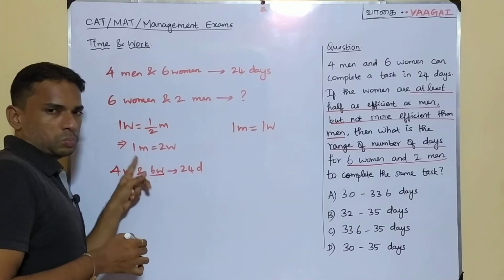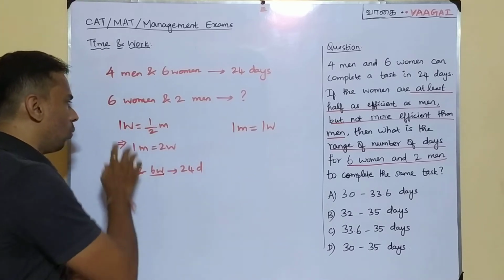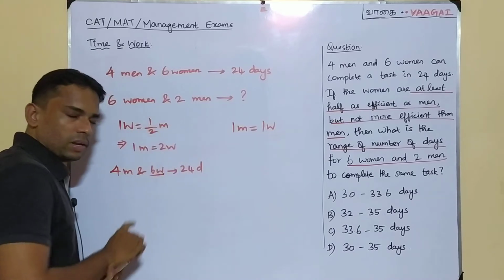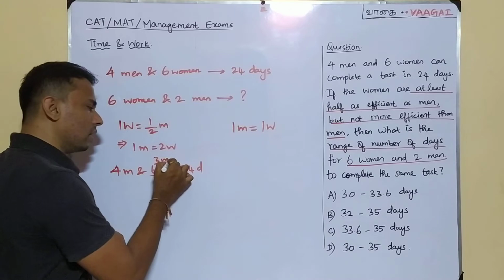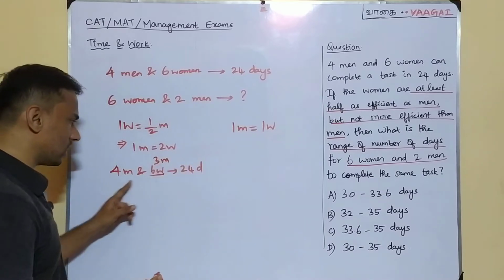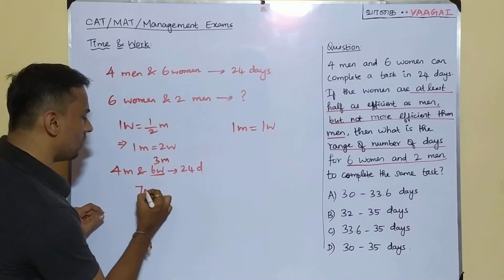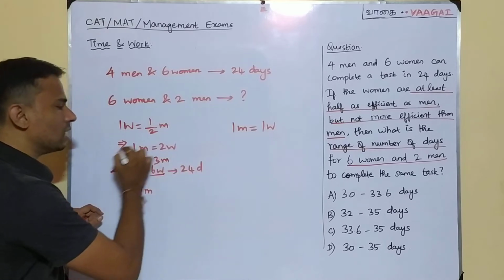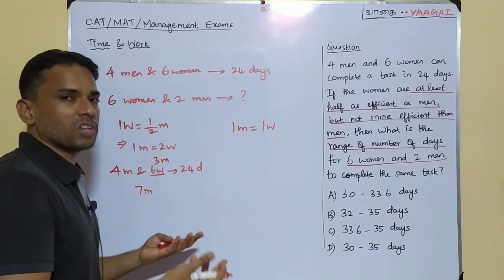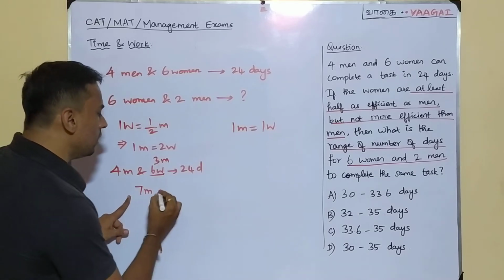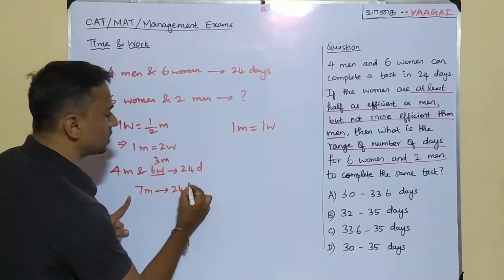This is what is implying this. Both are equivalent only. So if 1 woman is equal to half man, then 6 women equal to how many men will it be? This will be equal to 3 men. Is it or not? Very simple, right? So that means this entire team will become 7 men. That is this team, 7 men. We are just totally changing that entire team in terms of men itself. That's it. 7 men can do the work in 24 days.